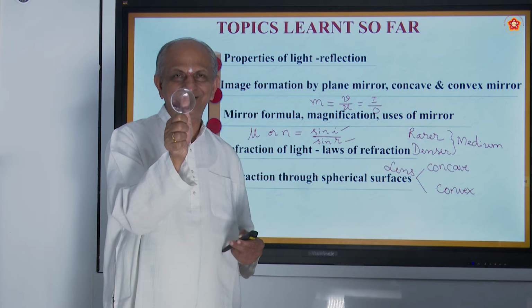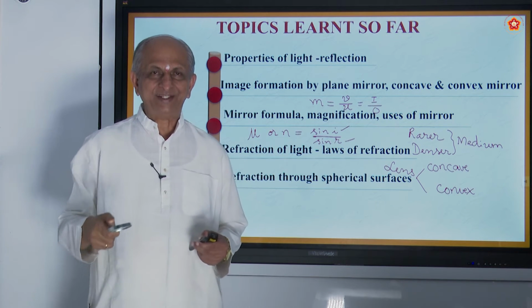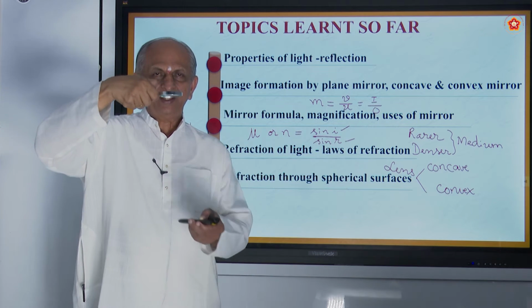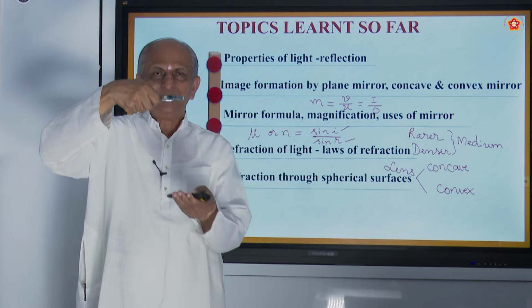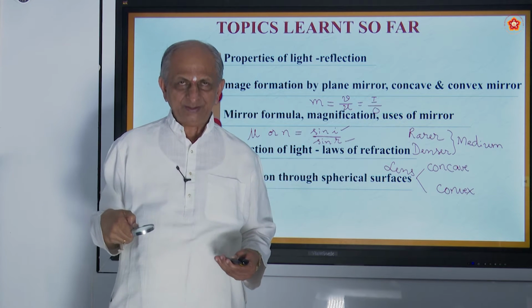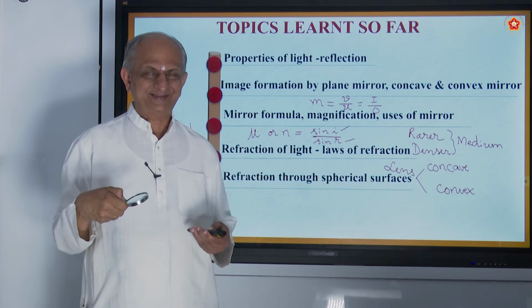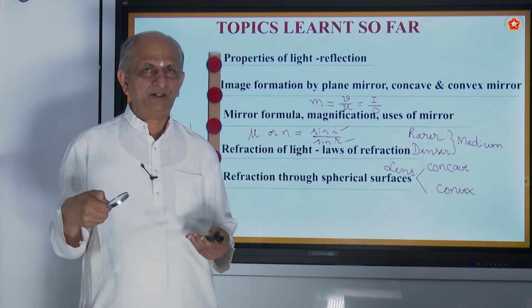You can try it yourself. I have told you one more interesting thing: if you keep it in the sunlight like this, and keep a piece of paper at a proper distance called the focal length, you will see that the paper gets burnt, or any other thin material like wood gets burnt.